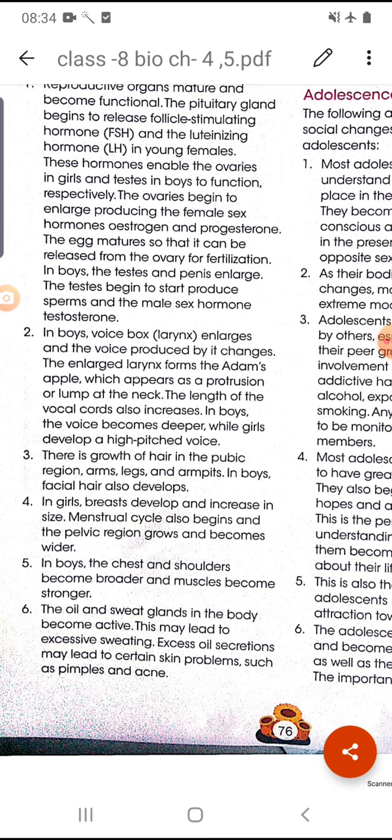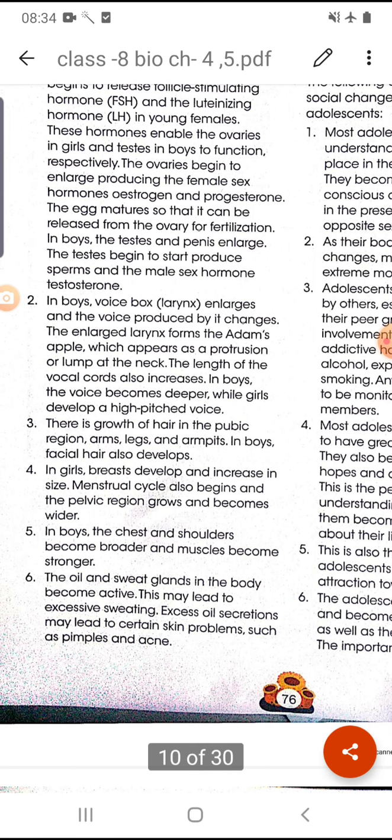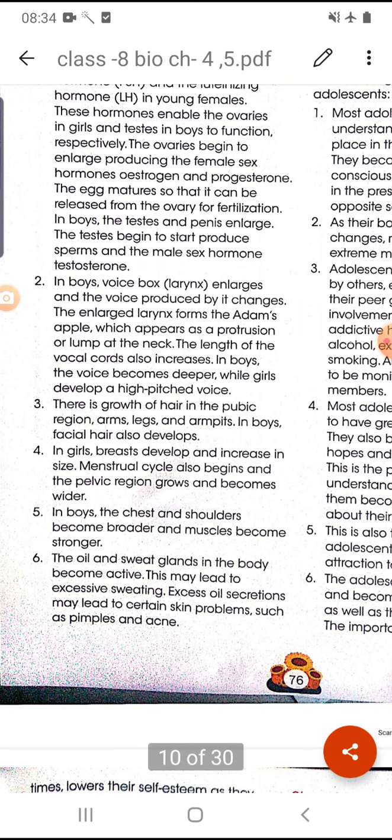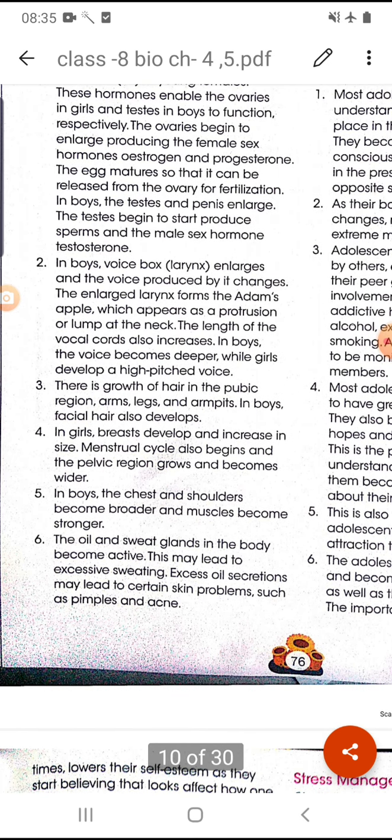So that is the change in the reproductive organs. In boys, the voice box enlarges, and the voice produced by it changes. The enlarged larynx forms the Adam's apple, which appears as a lump in the neck. The length of the vocal cord also increases. In boys, the voice becomes deeper and louder, while in girls it develops a high pitched voice.